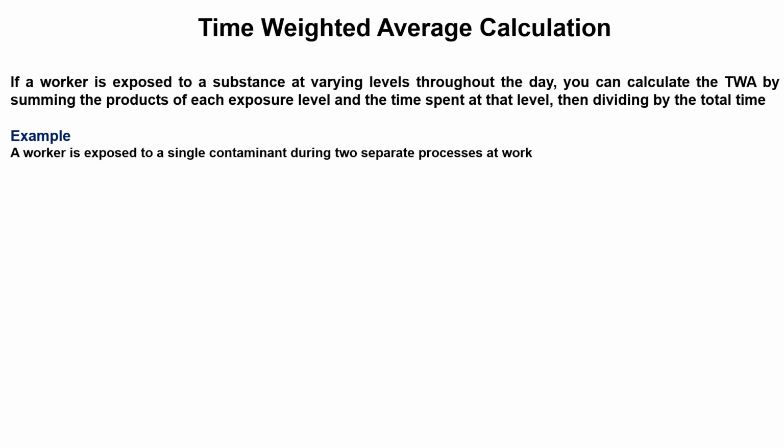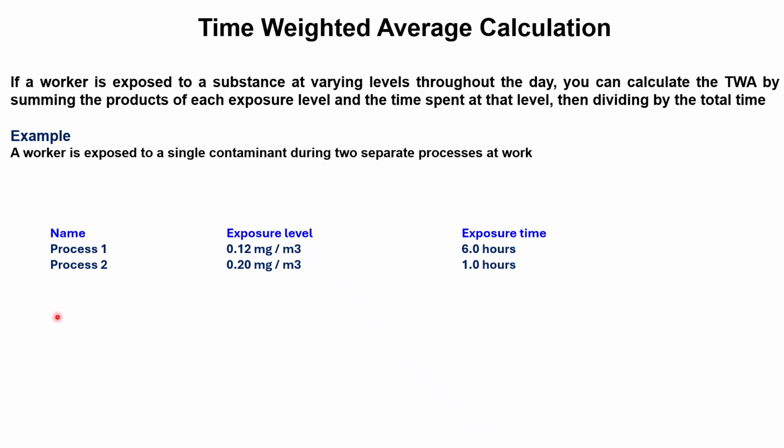Suppose a worker is exposed to a single contaminant during two separate processes at work, right? In the first process, maybe in the first tank, the worker was exposed to that substance, and the exposure level was 0.12 milligram per meter cube, for 6 hours.